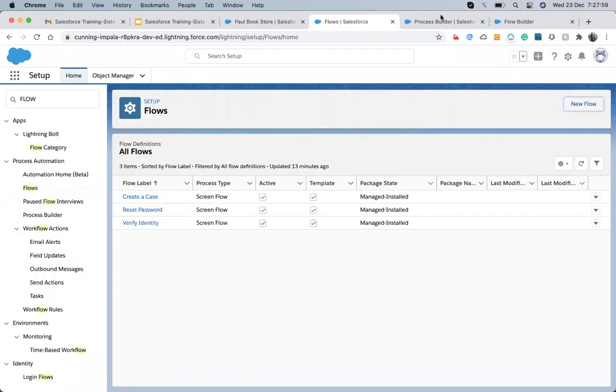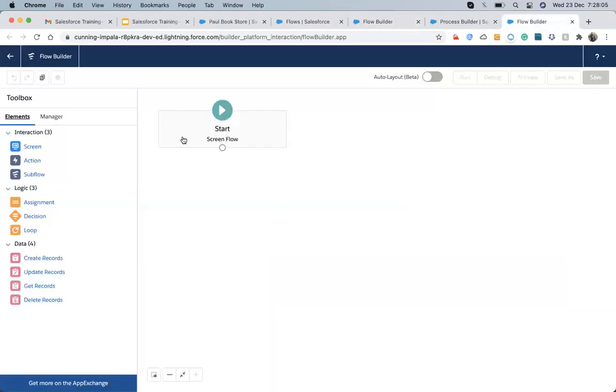Where is my flow? Oh, I just closed it. Oh, sorry, here is the flow builder. Okay. And subflow, when we need to call another flow, then we have this. This is the logical part. When we design the logic, meaning assignment, as you know, assignment is when we have to assign a value into a variable.